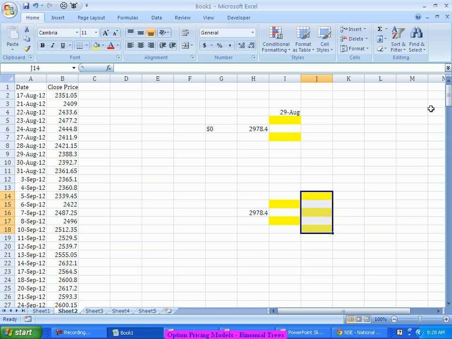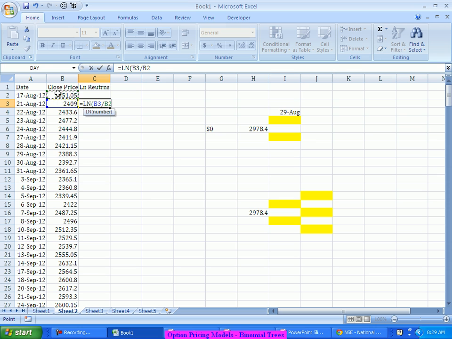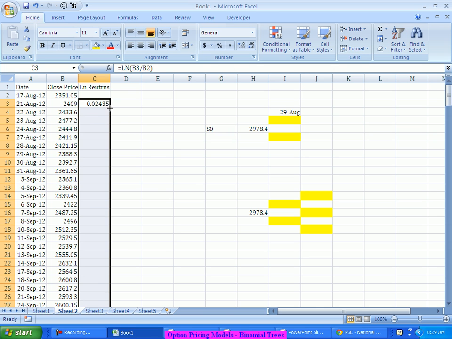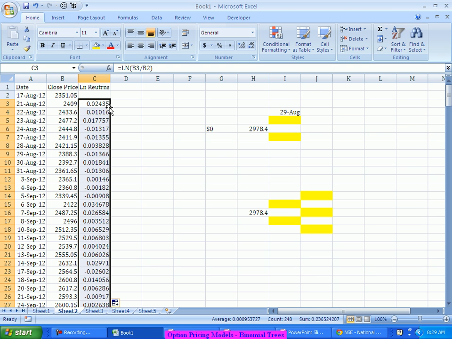Now the first step in any binomial tree model is to predict the prices here. As I said, the predicting can happen based on volatility. So for that, I have to find out the volatility of this particular security's returns. Let me take log normal returns. Continuously compounded returns is what I have to take. So I'll take a continuously compounded daily return: log of this divided by this. All right, so these are the continuously compounded daily returns for me.